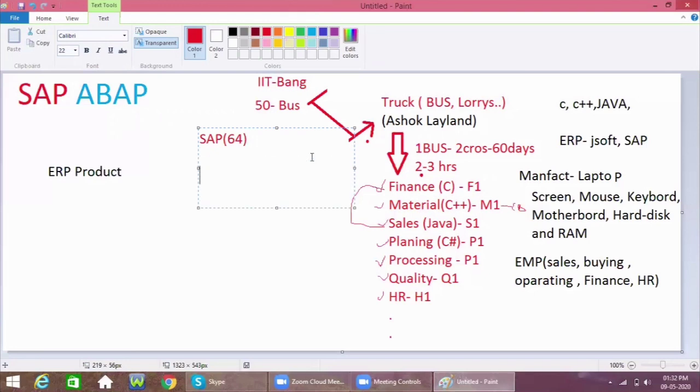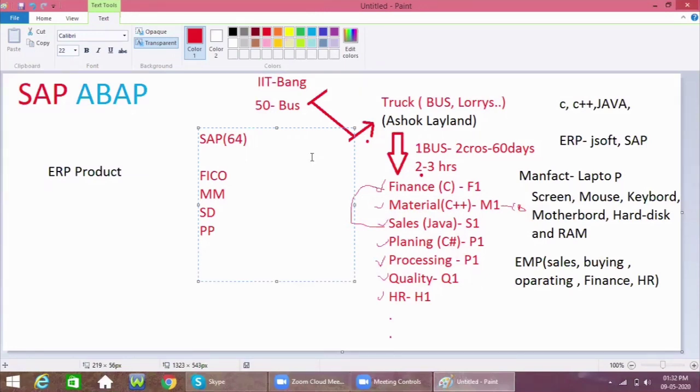One is the finance department, that is FICO. Here MM, material management, supports the material department. SD, sales and distribution, supports the sales department. PP is production planning, which supports the planning department.